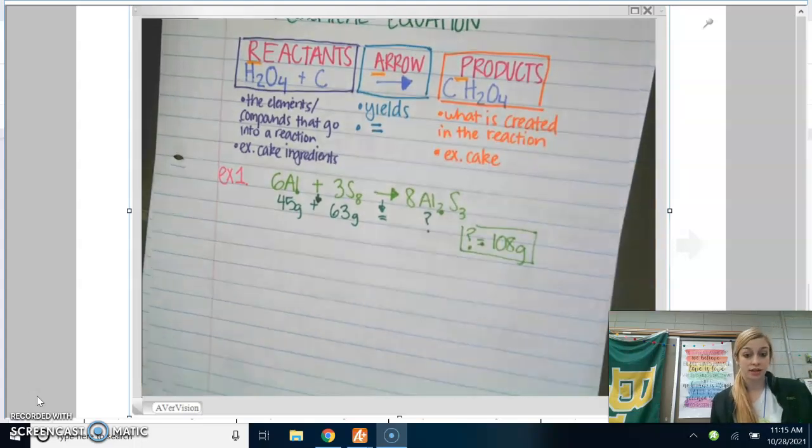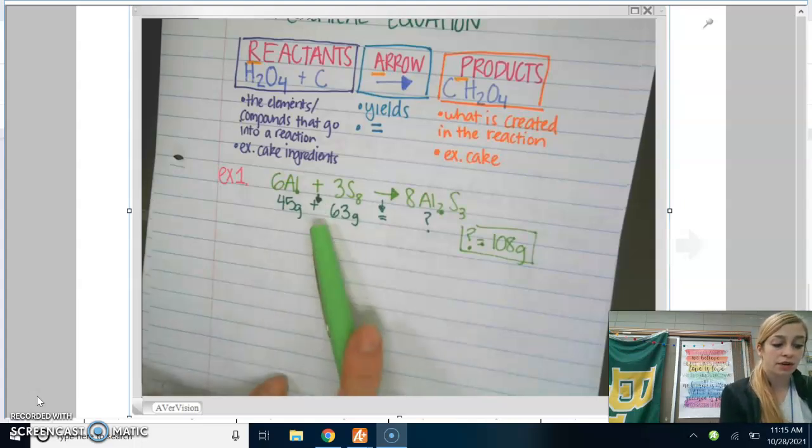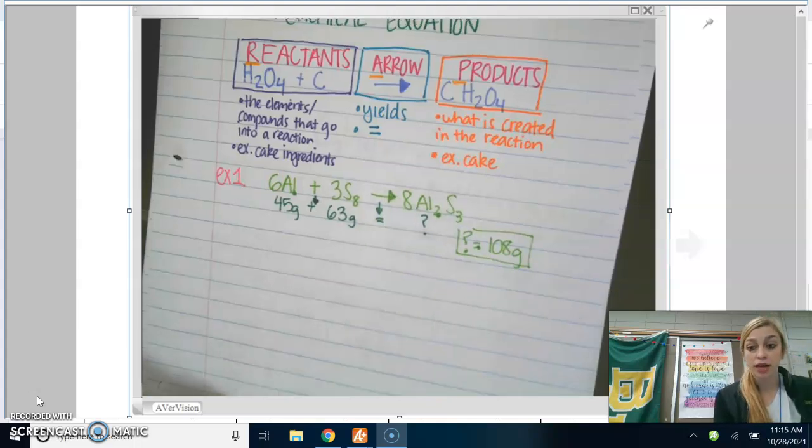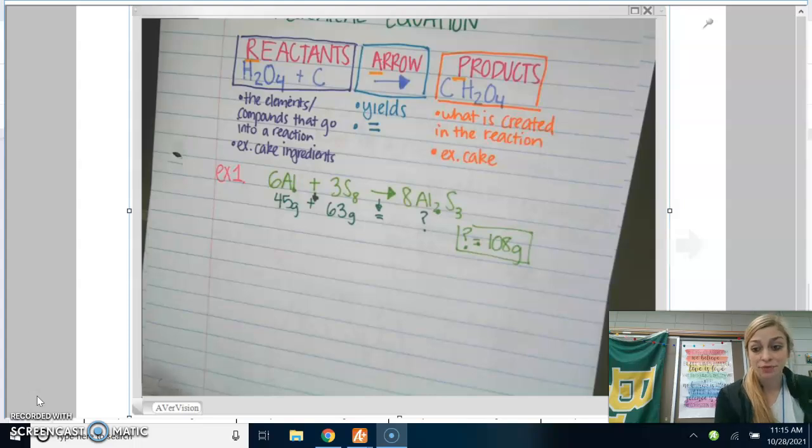So it looks weird. I will admit that. These questions look weird. But you drop your plus sign down, you change your arrow to an equal, and you have a basic math problem. You can solve 45 plus 63. You could do that in elementary school. Let's do another one.